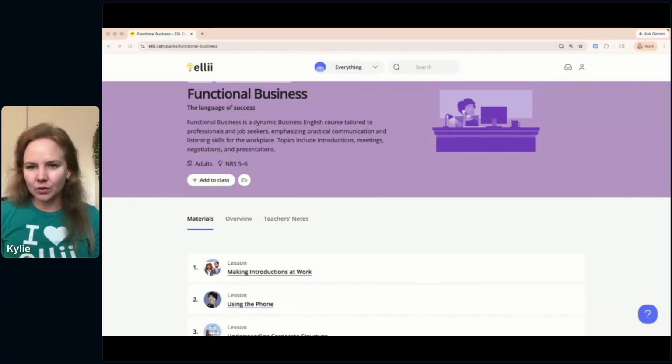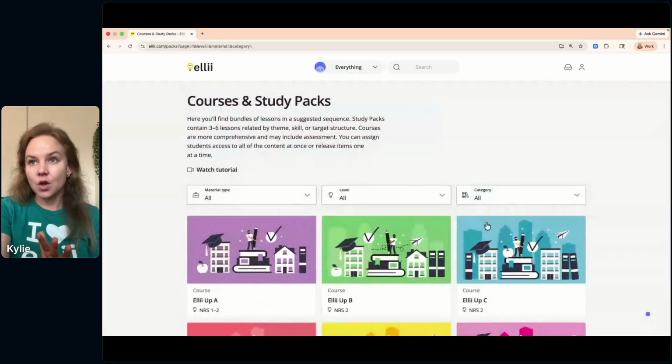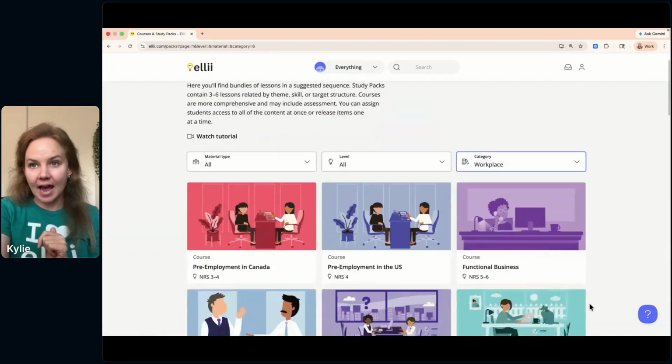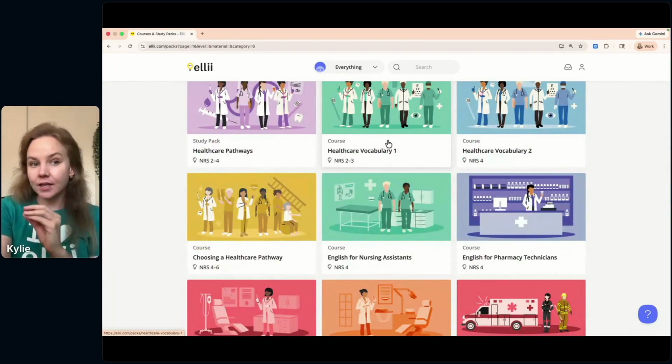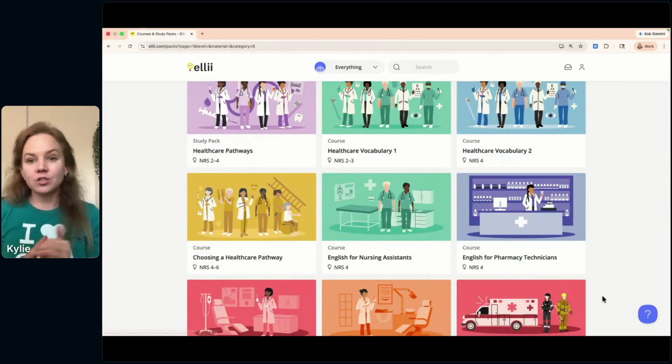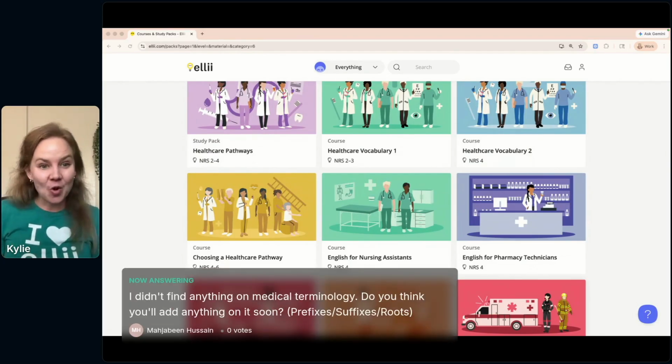Another question, I didn't find anything on medical terminology. Do you think you'll add something soon? Prefixes, suffixes, and roots. So I think this is a suggestion for content. I can show you what we have currently in the courses and study packs for workplace, which was where we were just at. I would say checking out our healthcare vocabulary. These are pretty basic introductory lessons, but I see that your question is around prefixes, suffixes, and roots. Please reach out to us, hello@ellii.com, with this content recommendation. If this is something you need, we can take it into account when we're creating new content. Thanks for that suggestion.